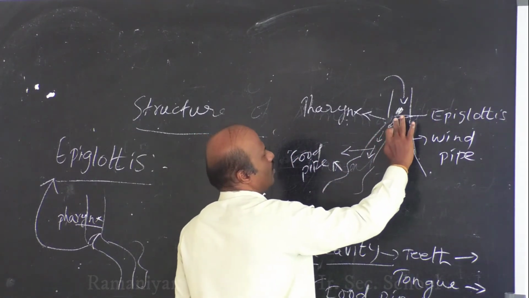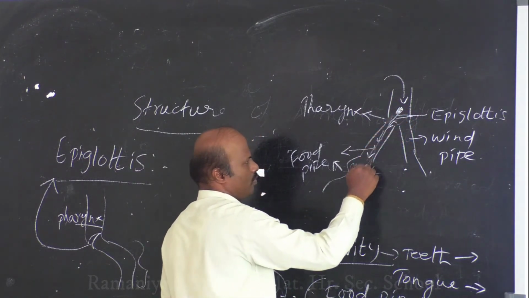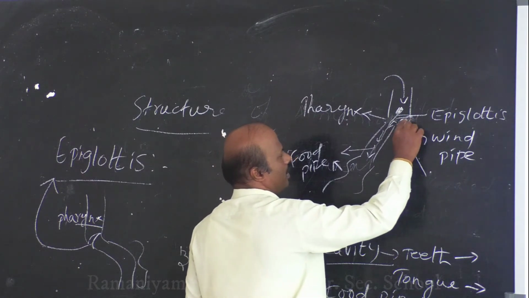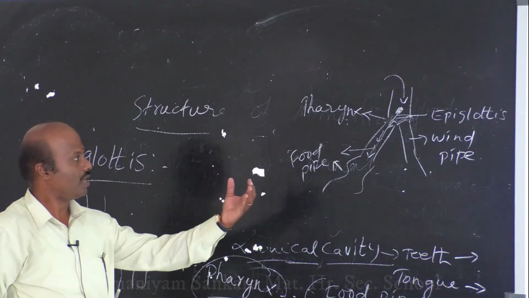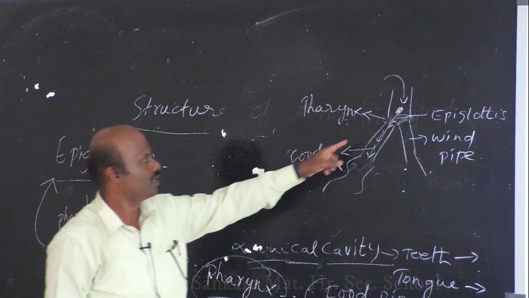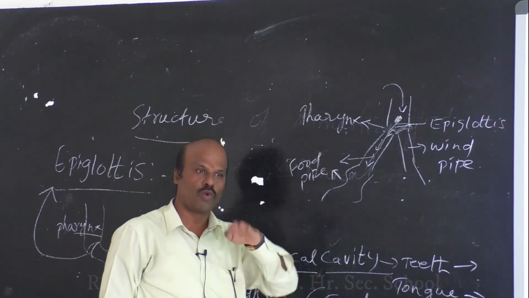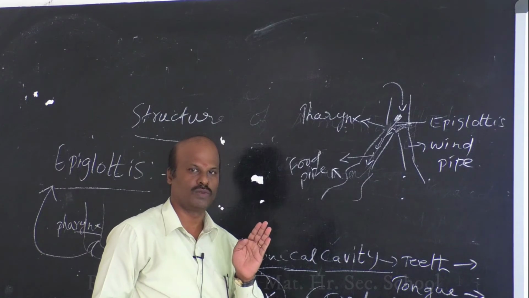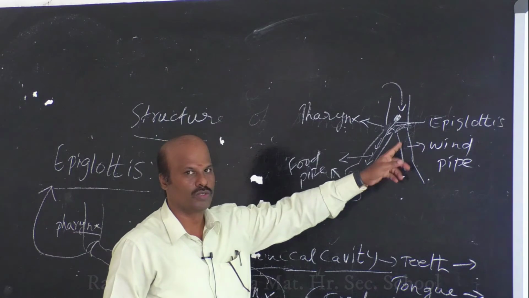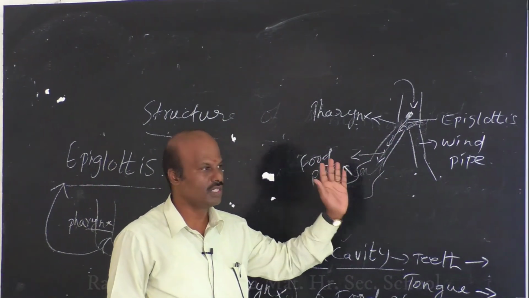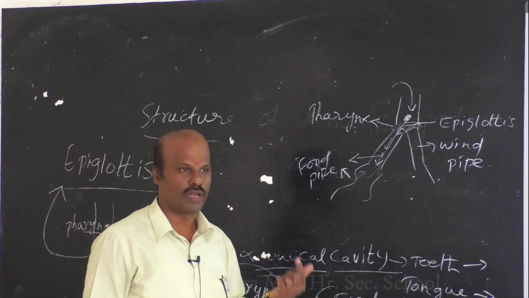It will simply open when food is coming. It will open and the food will pass through the food pipe, and at that time it will close the windpipe. So the epiglottis will close the windpipe and open only the food pipe when food is travelling. The epiglottis is a flap-like structure that opens only when food passes through. Once the food has passed through the food pipe, it will again close the food pipe and open the windpipe, so it works in a vice versa manner. In this way, the epiglottis regulates the transport of food only through the food pipe but not through the windpipe.